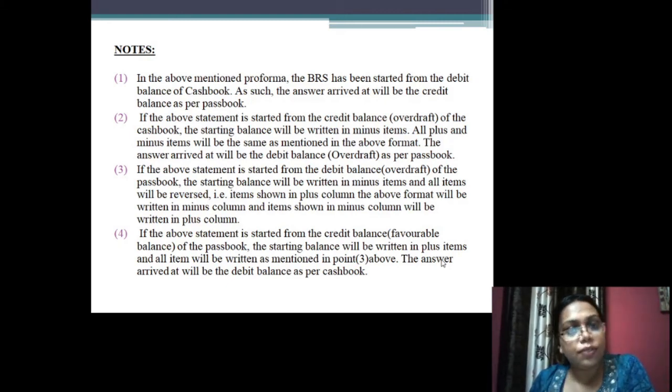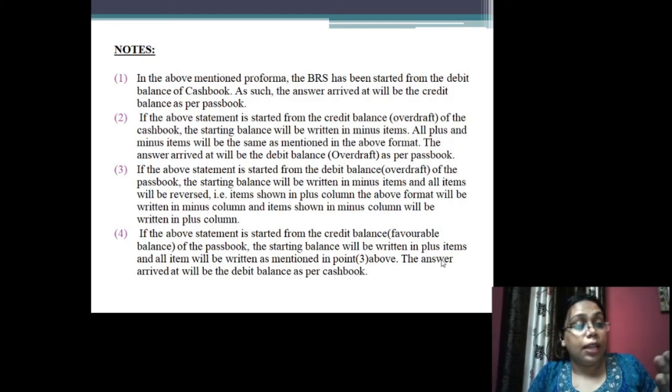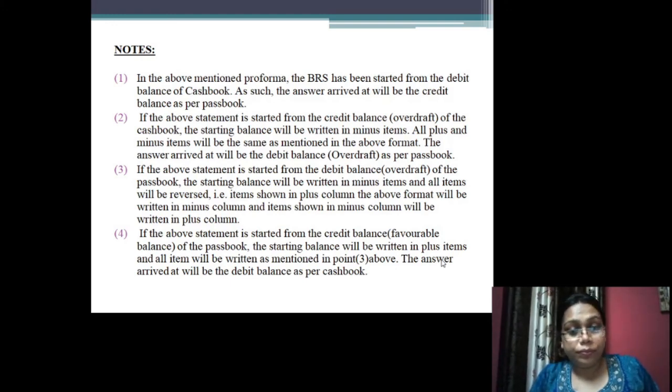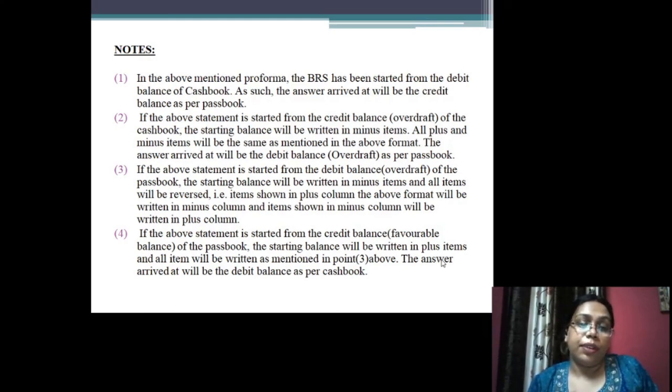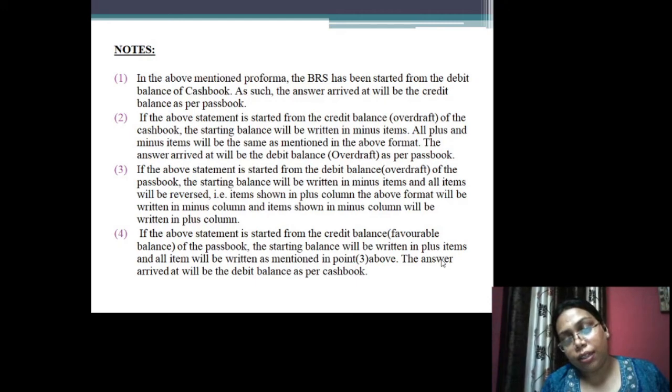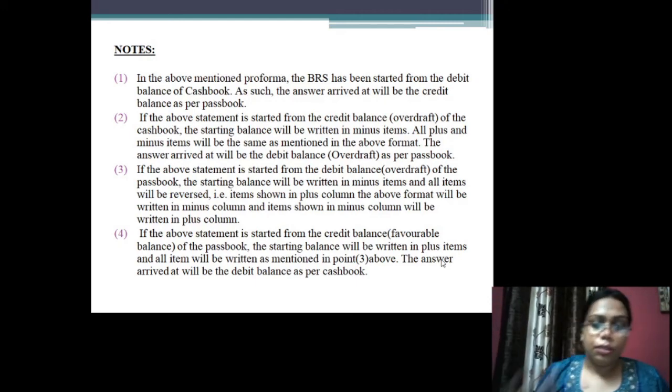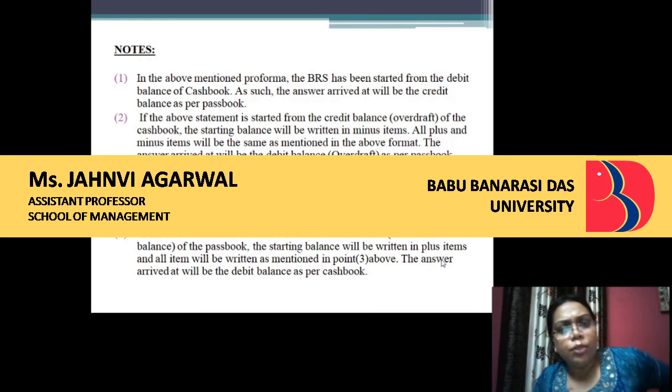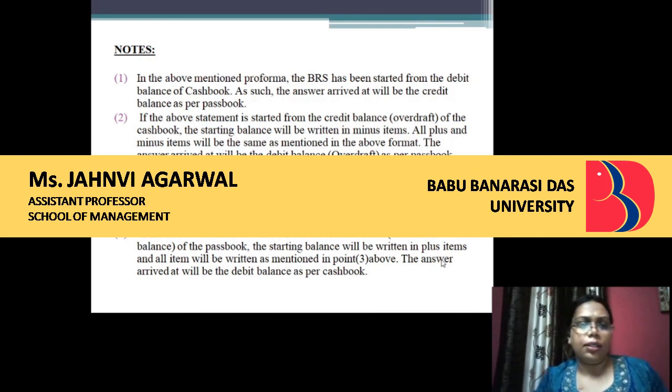What we have shown in plus, we will show in minus, and what we have shown in minus, we will show in plus. And we will be ending as credit balance as per cash book. Lastly, if the above statement is started from the credit balance of the passbook, the starting balance will be written in plus items. So this is very clear, and when we do the numericals, we will discuss it.